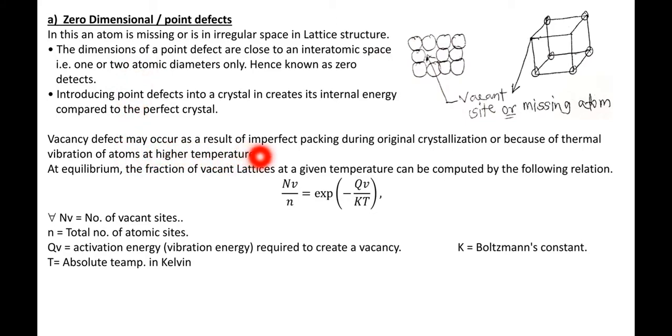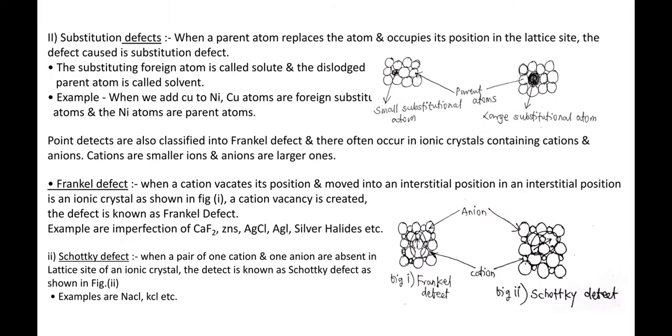A vacancy defect may occur as a result of imperfect packing during the original crystallization or because of thermal vibration of the atoms at higher temperatures. At equilibrium, the fraction of vacant lattice sites at a given temperature can be calculated using the relation Nv by N is equal to exponential of minus Qv divided by kT. Nv means number of vacant sites, N means total number of atomic sites, Qv means activation energy or vibration energy required to create a vacancy, k means Boltzmann constant, and T means absolute temperature in Kelvin.